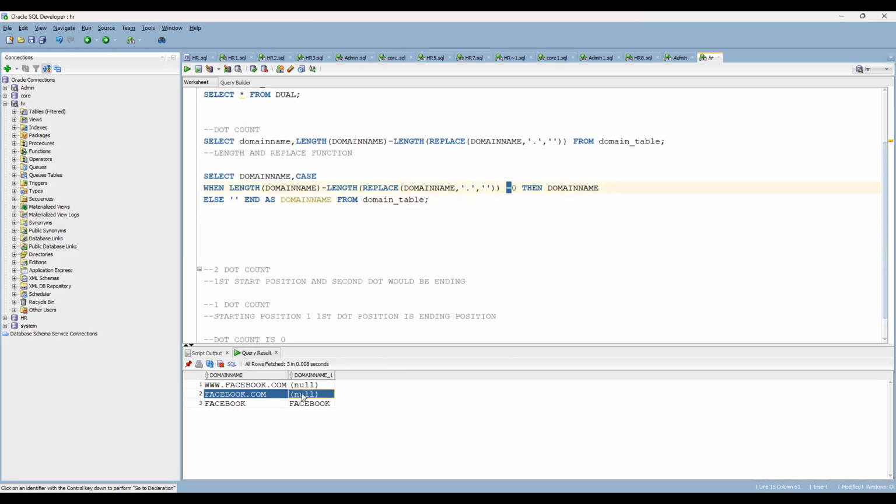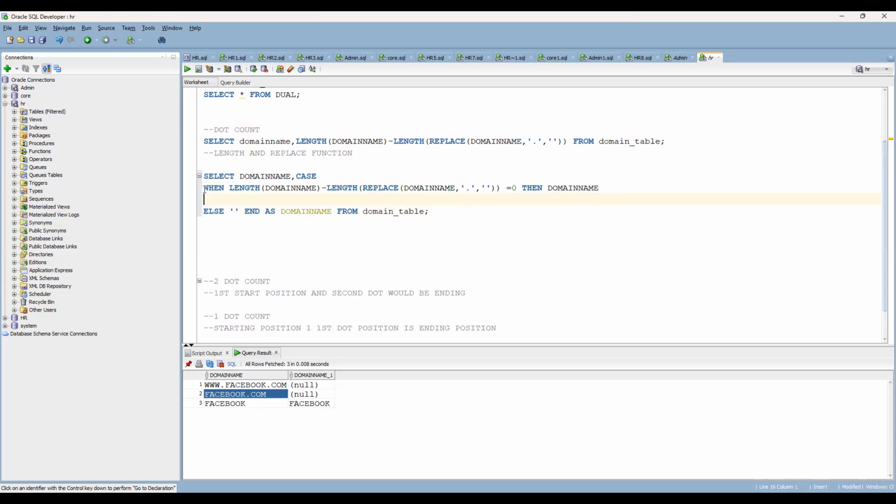Now, if we have a single dot, how can you populate it? Only facebook.com. So very simple. What you can do is repeat the same thing. The when clause, you can repeat this, but here case when length equals, same thing, here you are going to make it 1. Then here you have to apply the logic. What logic do you have to apply?